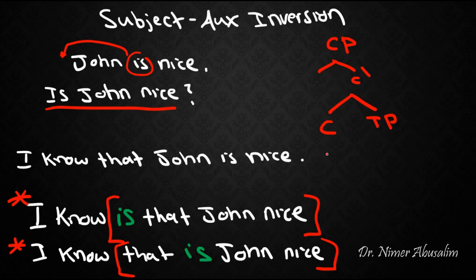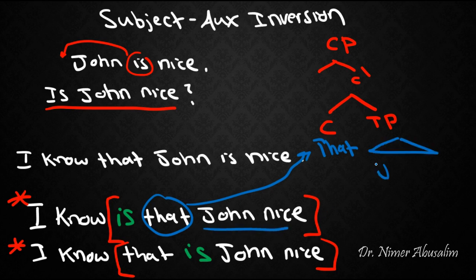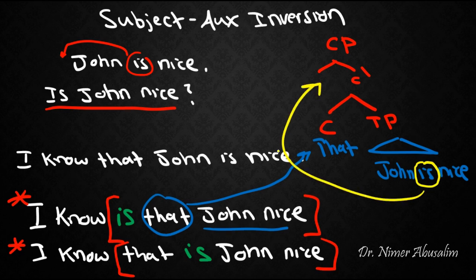If this is the way the structure of the CP is, therefore, we should get the complementizer that right here, and the TP, John is nice, right here. Now, if we were to move this is all the way up to here, would that work? It wouldn't work. How do we know? Well, because this is ill-formed.